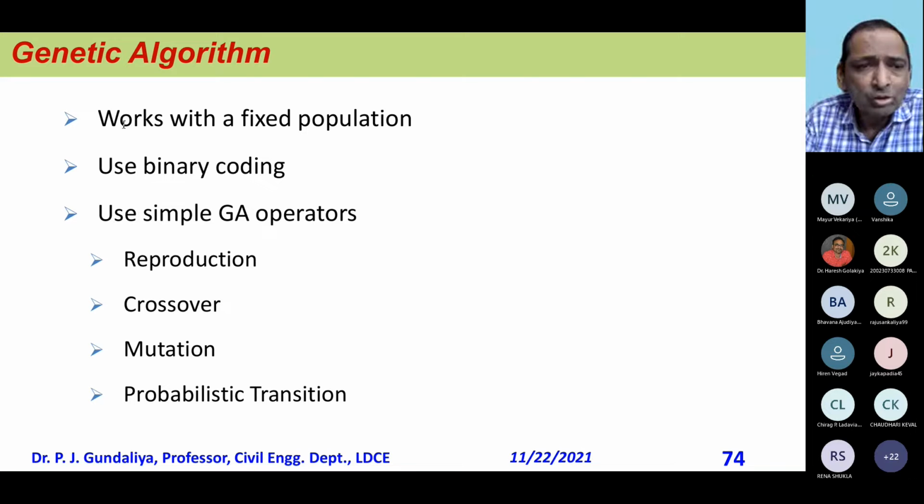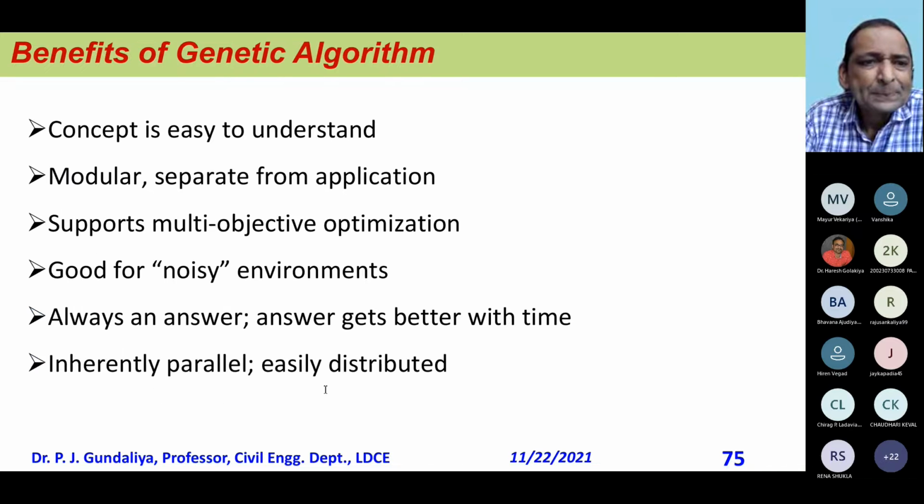Now, genetic algorithms work with a population, use binary coding, and use simple GA operators. I was talking about these operations: reproduction, crossover, mutation, and a probabilistic transition. Now it is very easy to understand GA. Not much more understanding is required for the application.